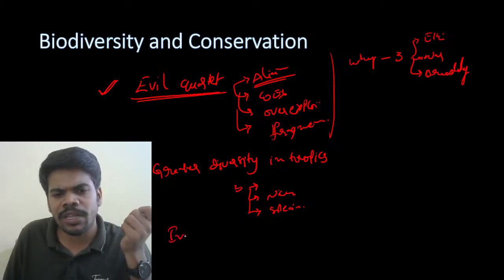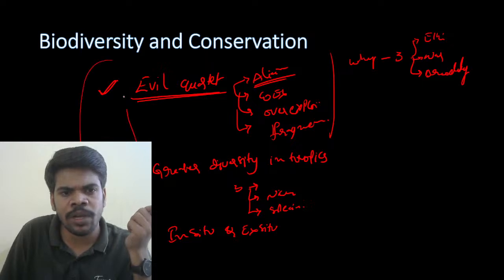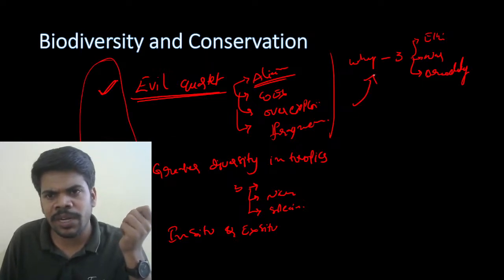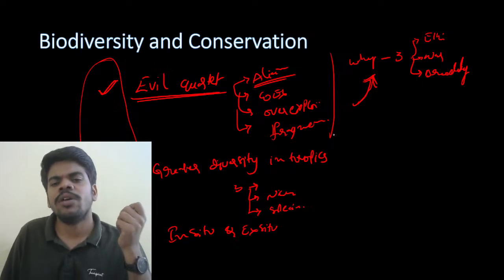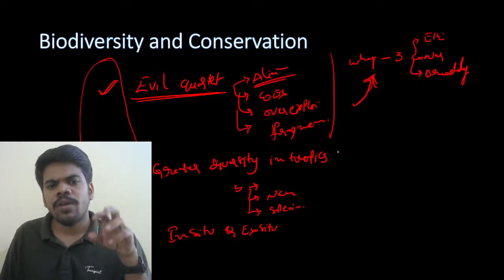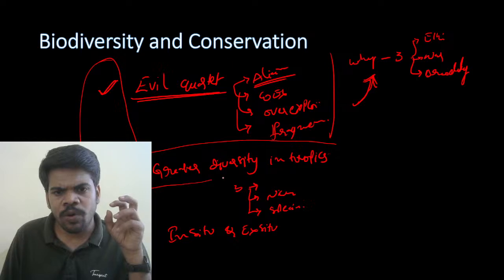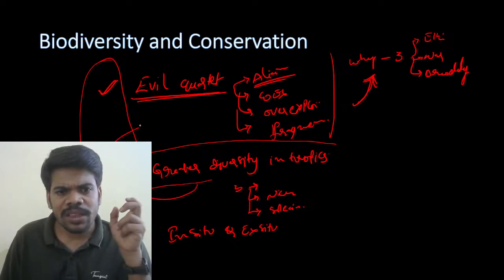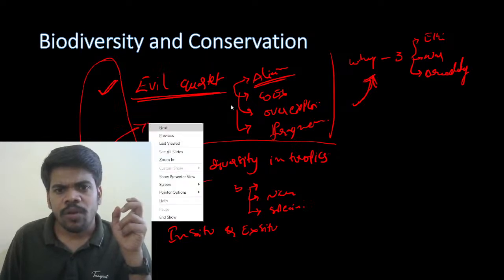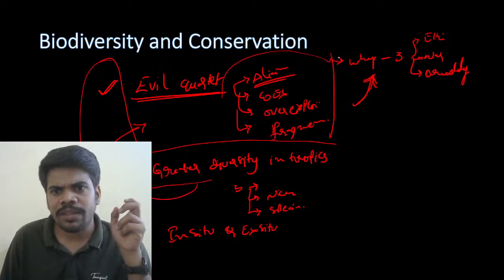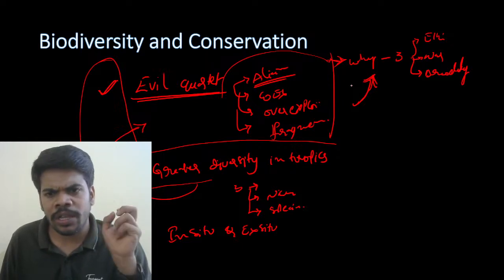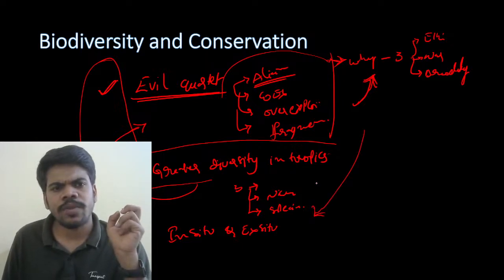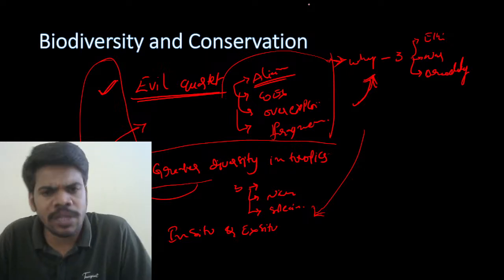And next, very important, in situ and ex situ conservation. These 3 questions are very important, repetitively asked, and for this year, we can expect these questions also. Why we have to conserve the biodiversity? Why diversity is more in the tropics? All are linked. What are the threats? That is the evil quartet. Why we have to conserve? That is the narrowly and broadly utilitarian. How to conserve? In situ, ex situ. So it is completely related to conservation.